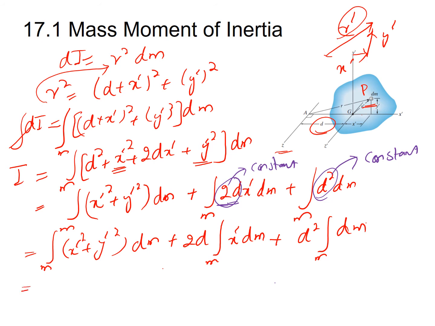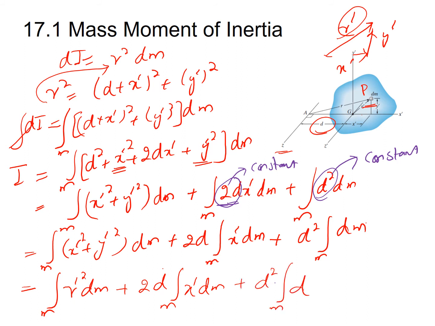So I can substitute x prime square plus y prime square as r prime square, giving the integral of r prime square dm, plus 2d times the integral of x prime dm, plus d square times the integral of dm.